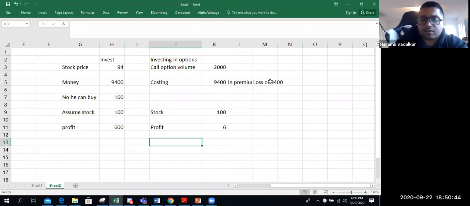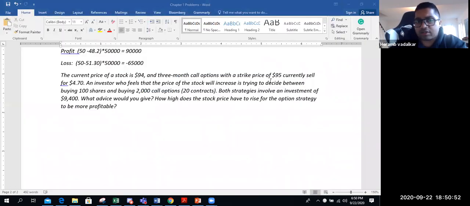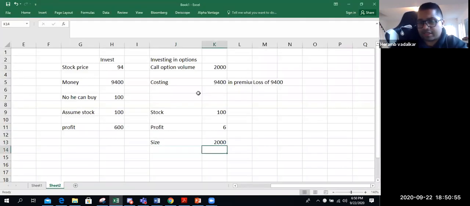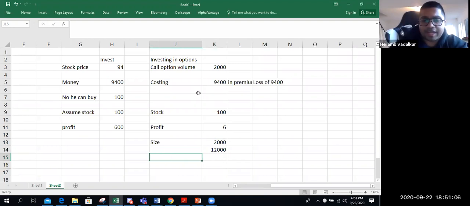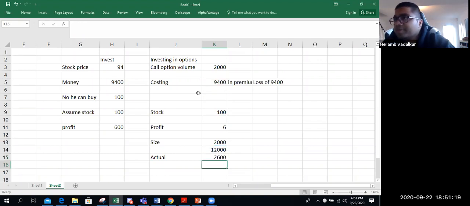How many options does he own? The size of the option is 2000. That is 20 contracts, so 2000 options. So how much money is he actually making? He would be making $12,000 in profits, but he has already paid the premium. So you have to find out the actual profit. You have to subtract it. So he'll be making $2,600 of profit.